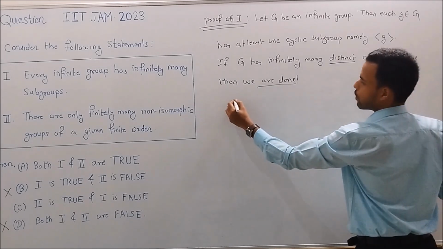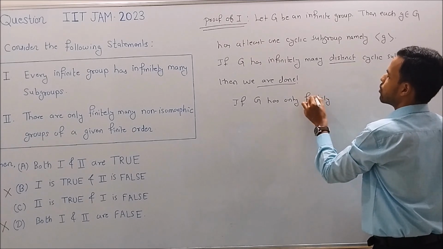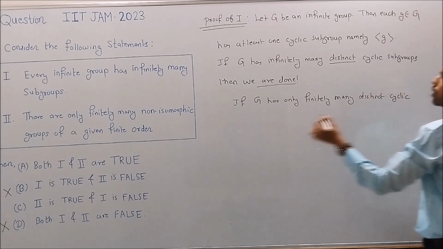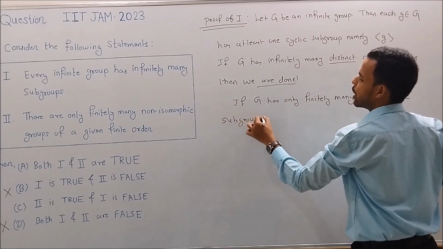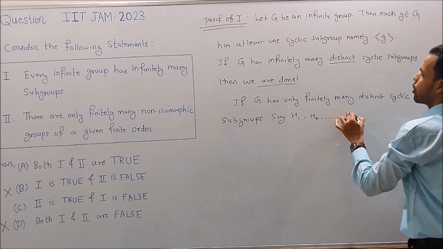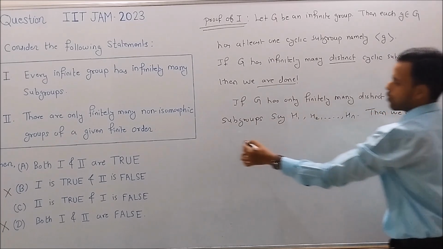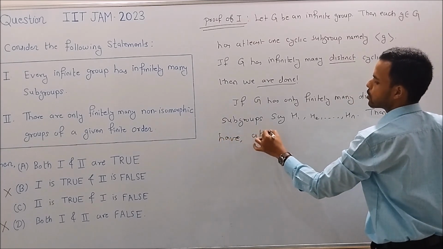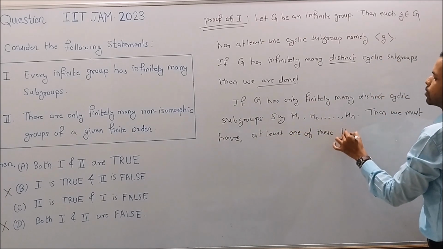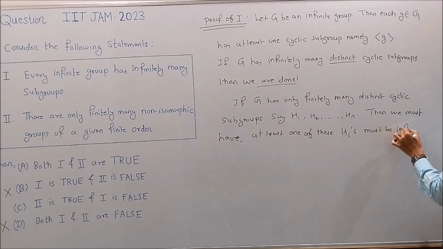So if G has only finitely many distinct cyclic subgroups, say H1, H2 and so on up to Hn, then we must have at least one of these Hi's be infinite.